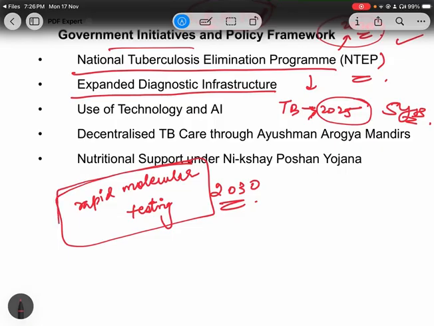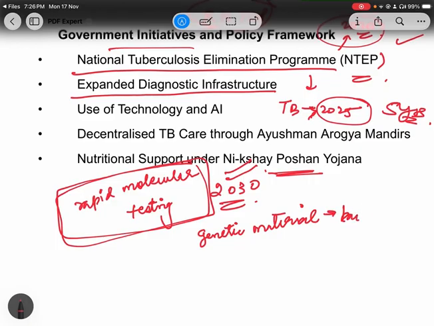So please focus on the points I am highlighting. You can write this rapid molecular testing in any answer on TB or health. What is rapid molecular testing? It finds the genetic material of TB bacteria. If you are able to detect the genetic material of TB bacteria, then diagnosis becomes easy and fast. So this is expanded diagnostic infrastructure.